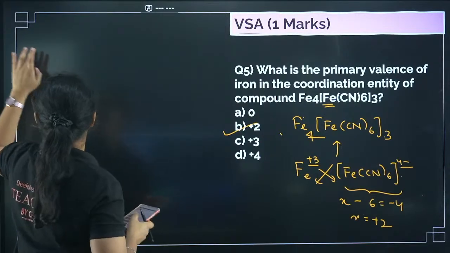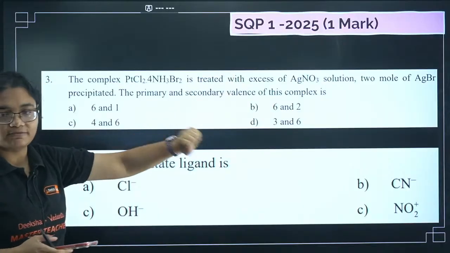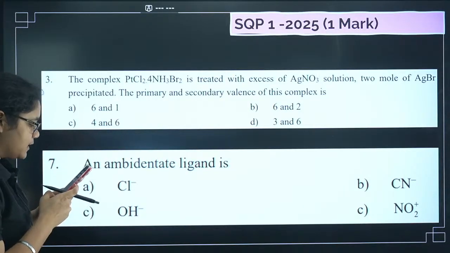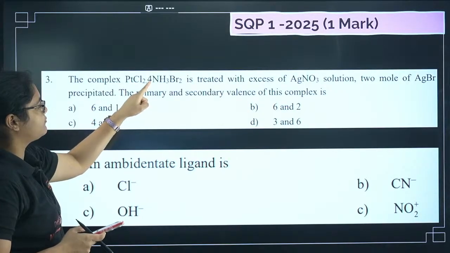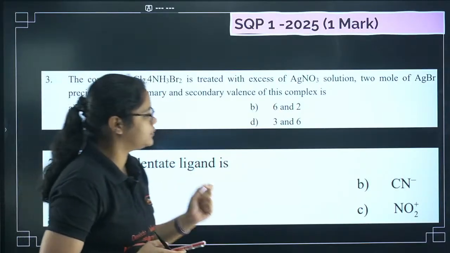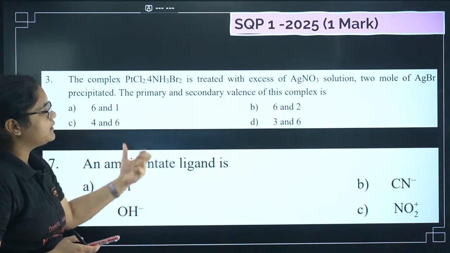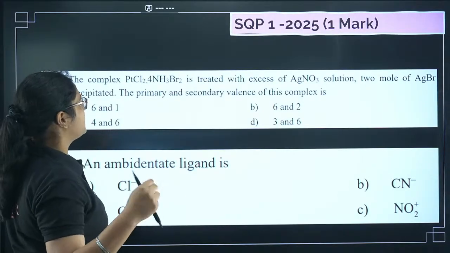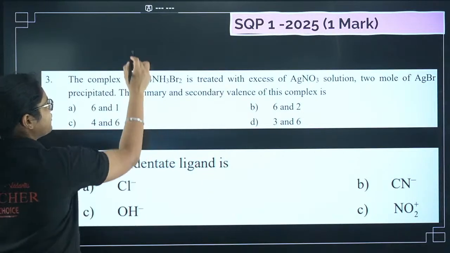Now moving to the next question. This is sample question paper 1 of 2025, a 1 marker question. Try to answer this question now. The complex PtCl2.4NH3Br2 is treated with excess of AgNO3 solution. 2 moles of AgBr is precipitated. What are the primary and the secondary valency of this complex? 2 moles of AgBr is precipitated. That means 2 moles of bromine will be outside here.